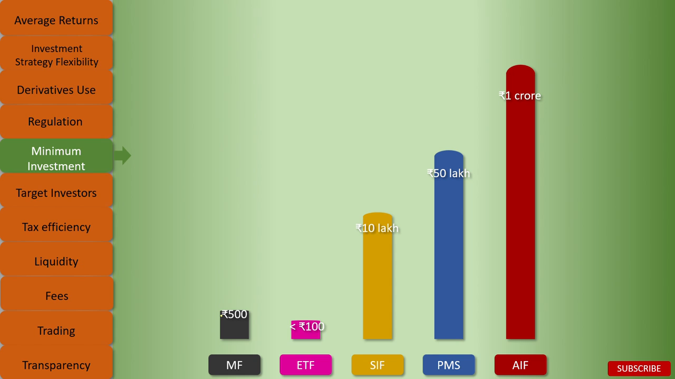So in mutual funds, the minimum investment could be as low as rupees 500. In ETFs, it could even be lower than rupees 100. While SIF, PMS, and AIF are big ticket vehicles with 10 lakh, 50 lakhs, and 1 crore as the minimum limit for investment.